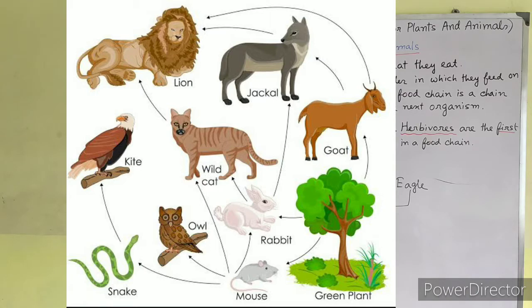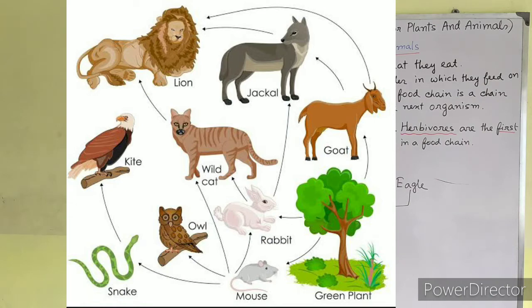It means a particular organism is not eaten by only one organism. For example, green plants are eaten by many plant eaters. Plant eaters in turn are eaten by many animal eaters.